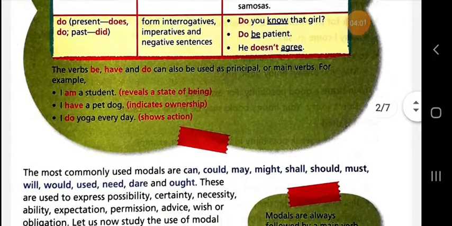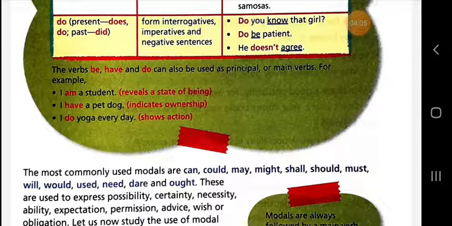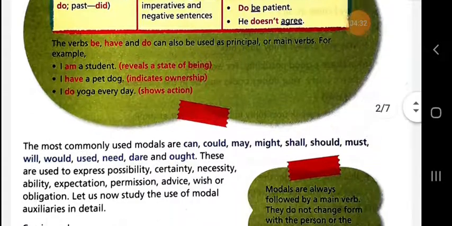The verbs be, have, and do can also be used as principal or main verbs. For example, I am a student. I have a pet dog. I do yoga every day. The most commonly used modals are can, could, may, might, shall, should, must, will, would, used to, need, dare, and ought. They are all called modal auxiliary verbs.